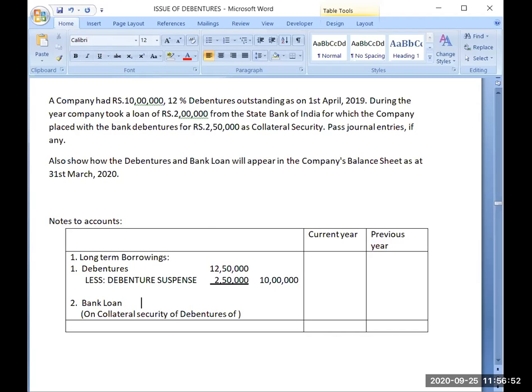Now, regarding the bank loan, you should write here, because the question has given, State Bank of India loan. This is the account which you have opened. So the loan amount is again 2 lakh.